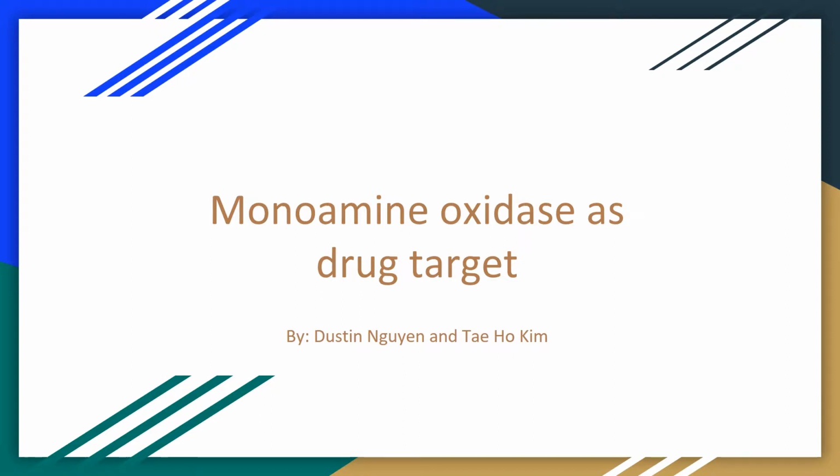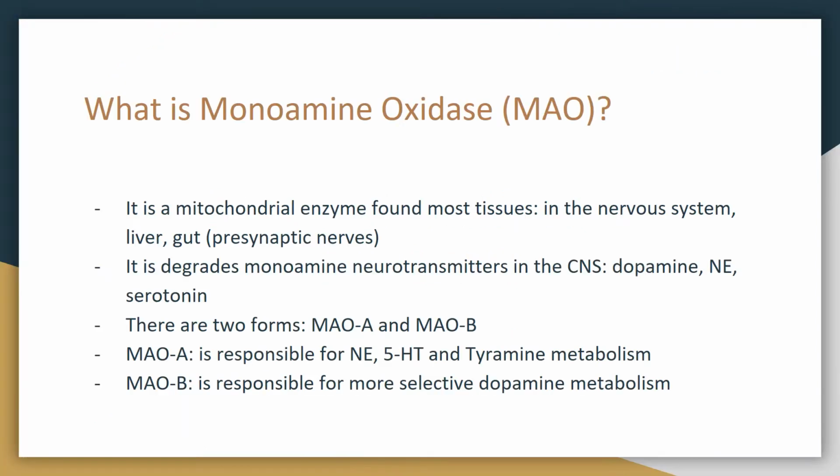and today we'll be talking about monoamine oxidase as drug targets. What is monoamine oxidase? It is a mitochondrial enzyme found in most tissues, such as in the nervous system, liver, and the gut. It degrades monoamine neurotransmitters in the CNS, such as dopamine, norepinephrine, and serotonin.